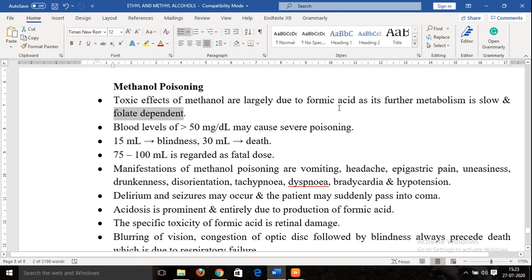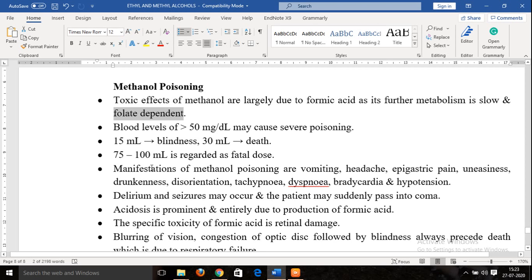So further metabolism of formic acid is altogether slow, and this formic acid will start accumulating in the body. Now, considering the levels of alcohol responsible for toxicity, blood levels of more than 50 milligrams per deciliter will result in severe poisoning. 15 ml of methanol can even result in blindness, and 30 ml is responsible for the death of the person. So it can be highly dangerous if methanol is accidentally consumed.